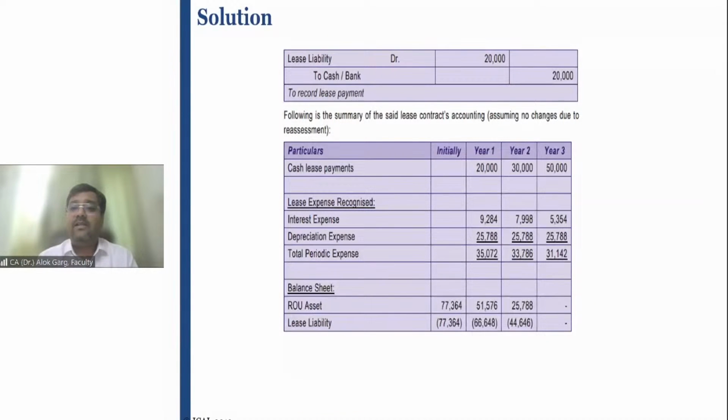I hope you guys have understood this thing. So you can see this entire summary of the transaction. The cash payments are 20,000, 30,000, 50,000. And on the commencement date, there is a ROU asset and lease liability in the balance sheet. And every year, what is going into the P&L? Interest expense, depreciation, and this is total expense. Every year, the value of the ROU asset and lease liability will go down.